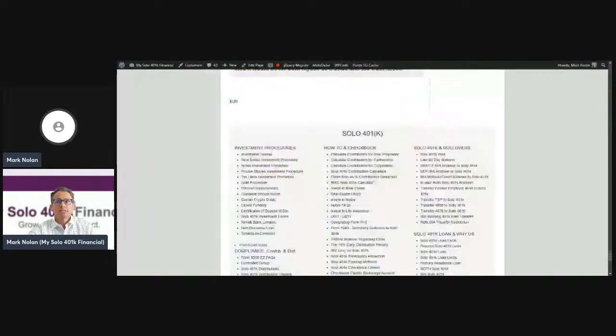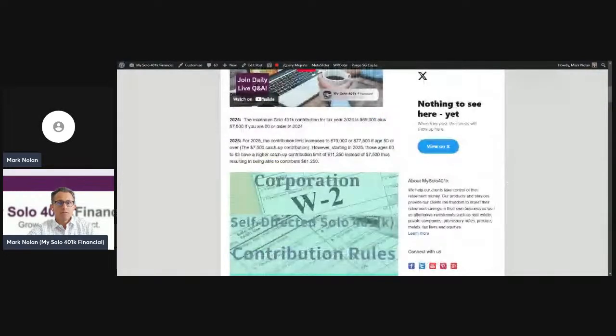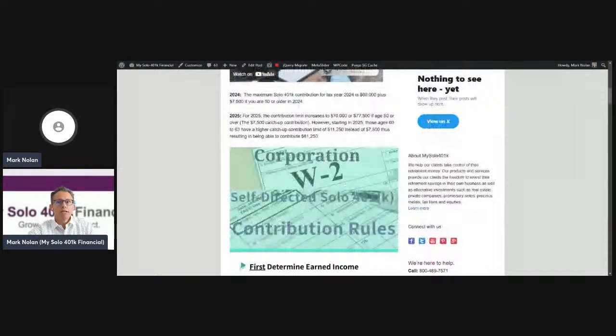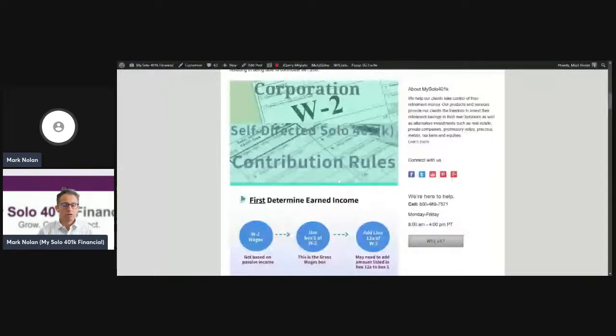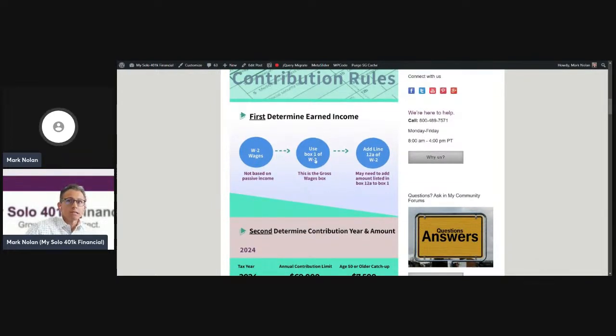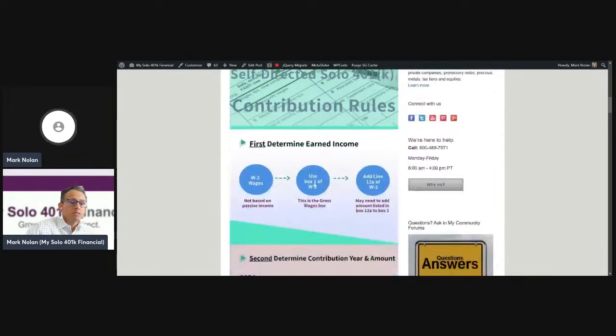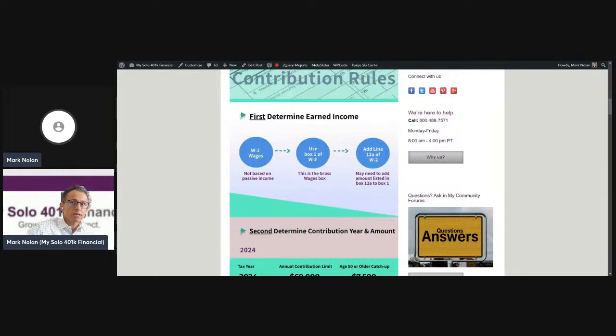Now, if the business is an S corporation or a corporation, the income source that you're going to need to make voluntary after-tax solo 401k contributions and then convert it over to the Roth solo 401k or the Roth IRA as part of the mega backdoor self-directed strategy is W-2 wages. So you're going to need to look at W-2 box 1. So box 1 of your W-2 is going to be the starting wages for the calculation.